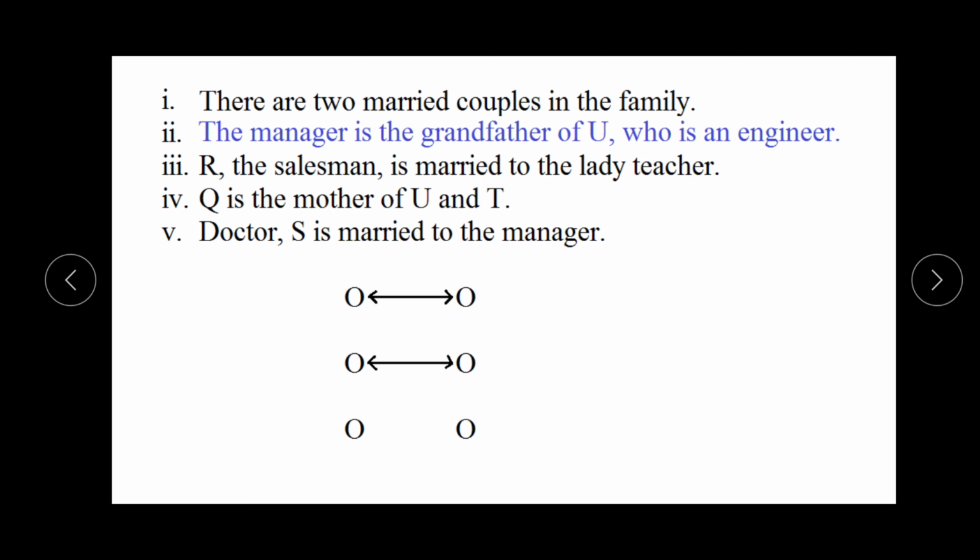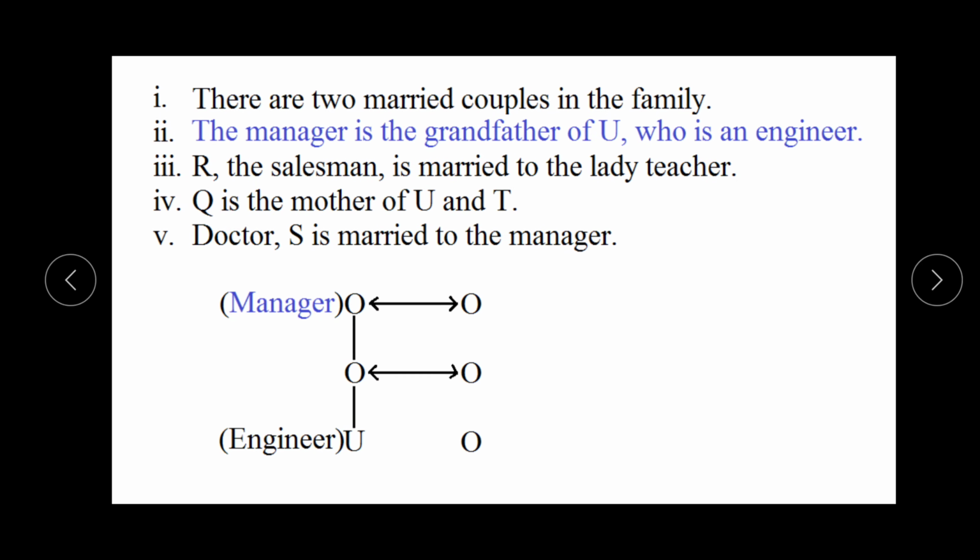But he will be grandfather of U when he is father of this person and this person is father of this person, like this. So here we can see that this is the manager who is grandfather of U, who is an engineer. We know this is the grandfather, that's why he is in the blue color. It means this is the sign for male. We don't know the gender of this person, that's why this person is in the black color.